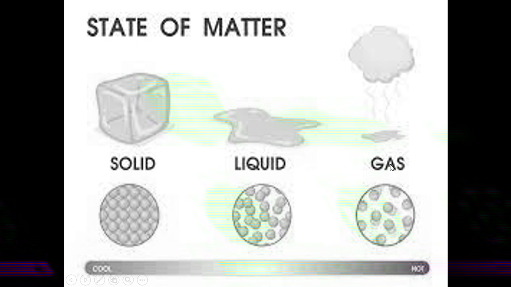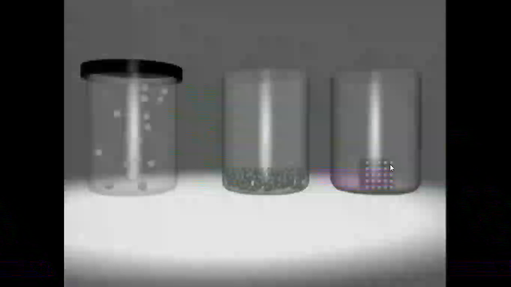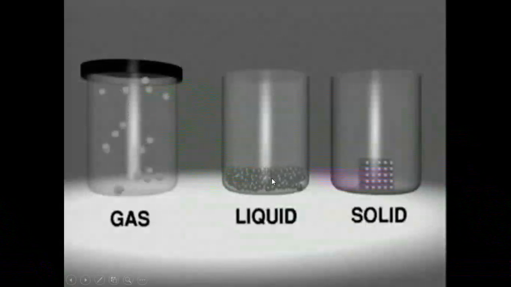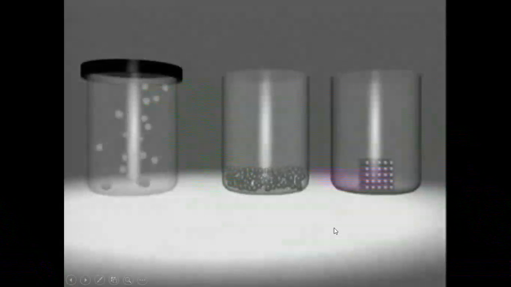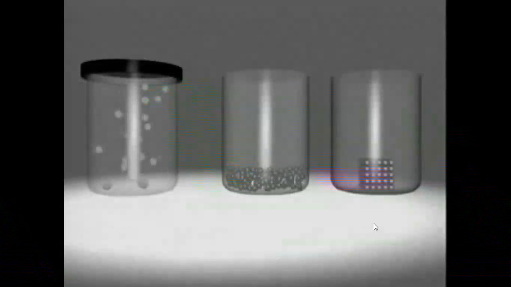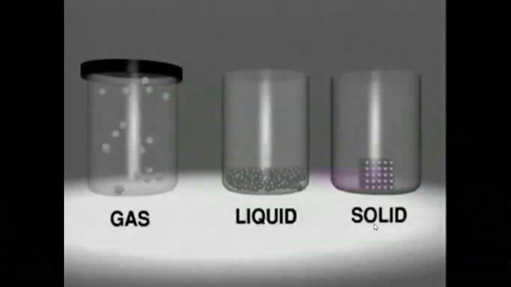Now, let us learn some more about these states of matter. What is this solid? What is this liquid? What is this gas? How are they constituted? We will study them in detail. Okay. Now, what do you observe on your screen? Can you see the movement of particles of gas, liquid, solid on your screen?